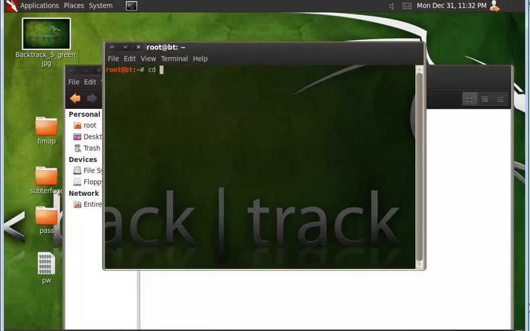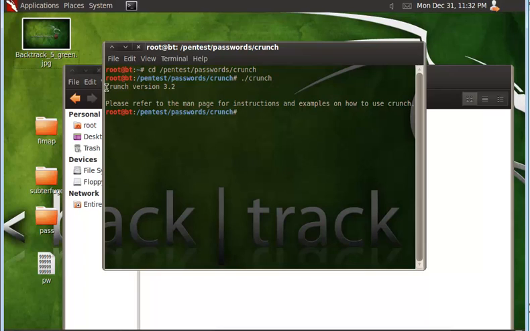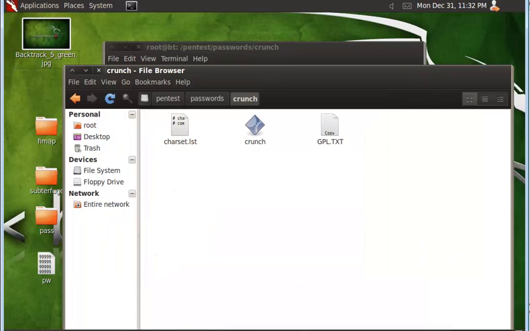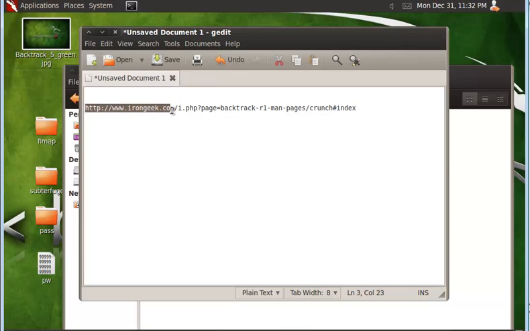The current version is 3.2. For more instruction on how to use crunch, you can find it on the website. I'll give you the website address: irongeek.com.